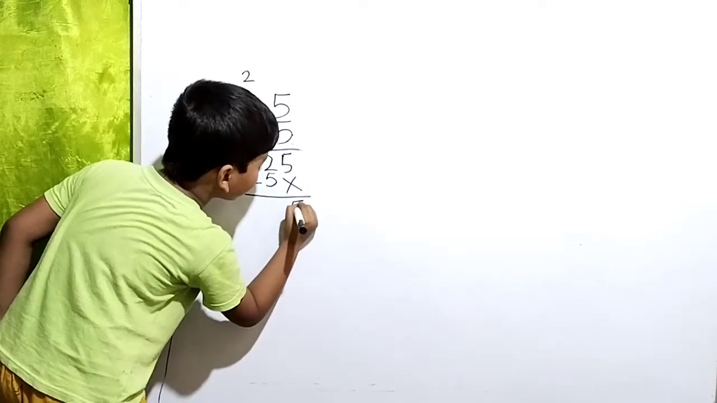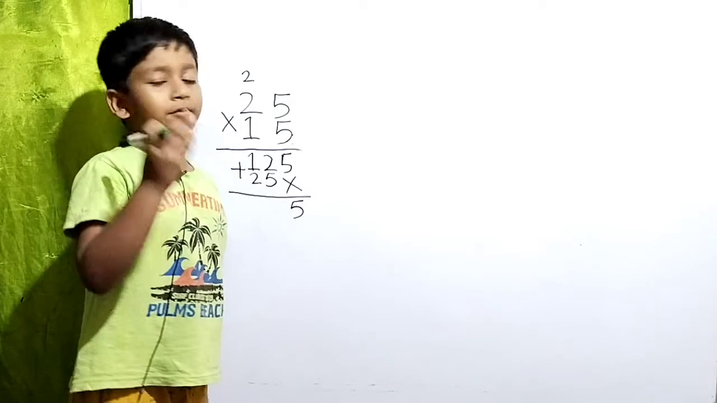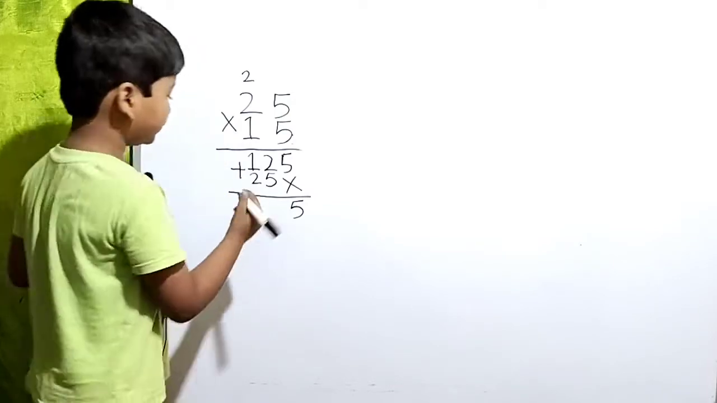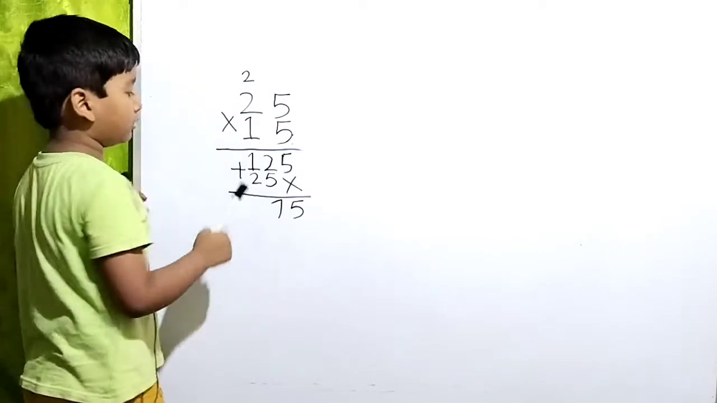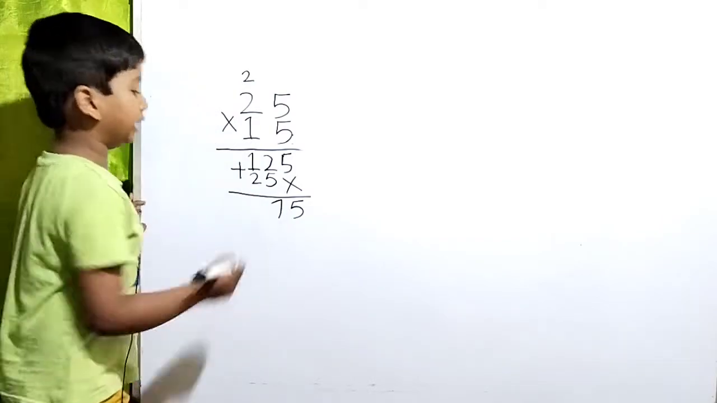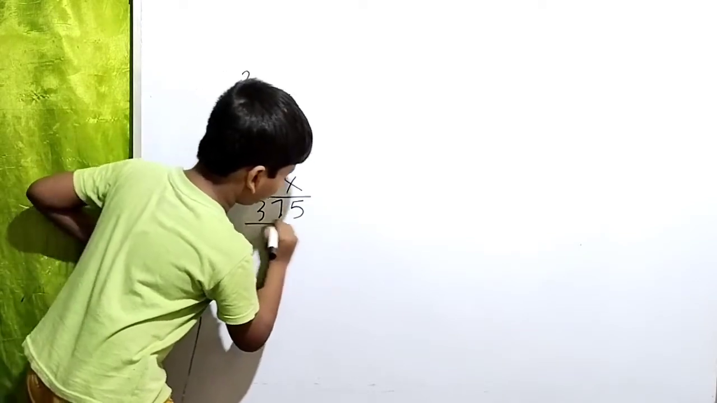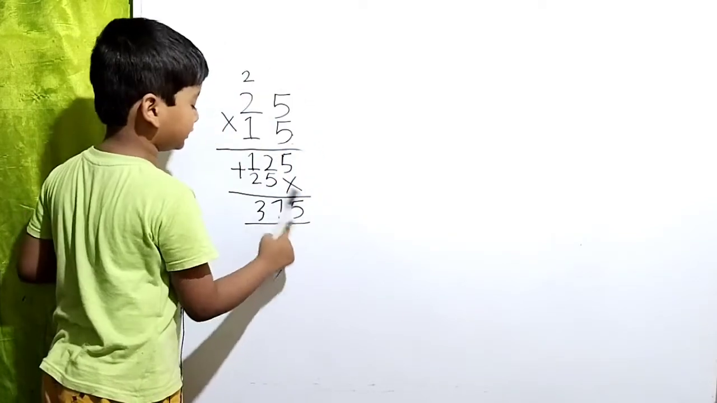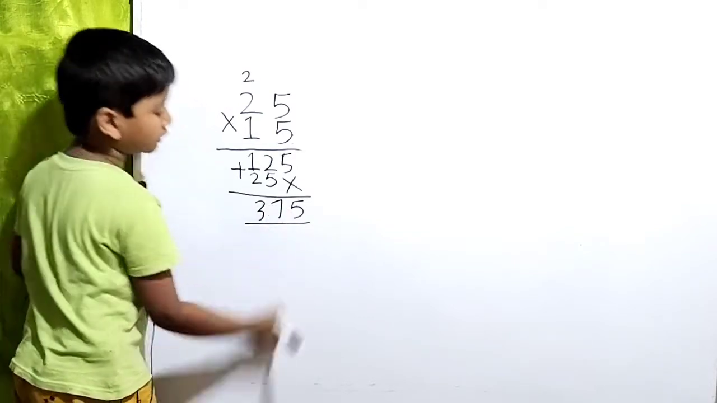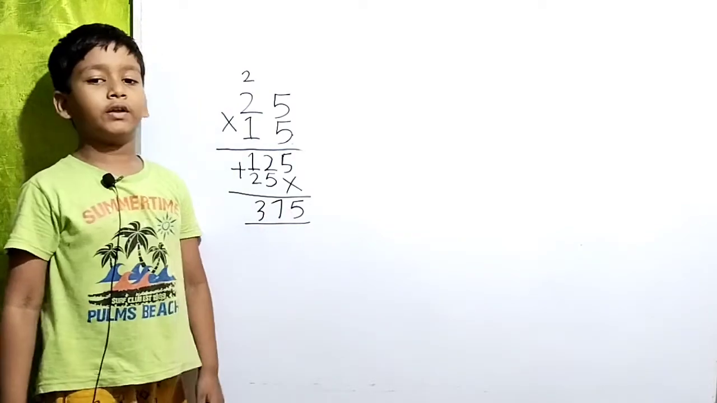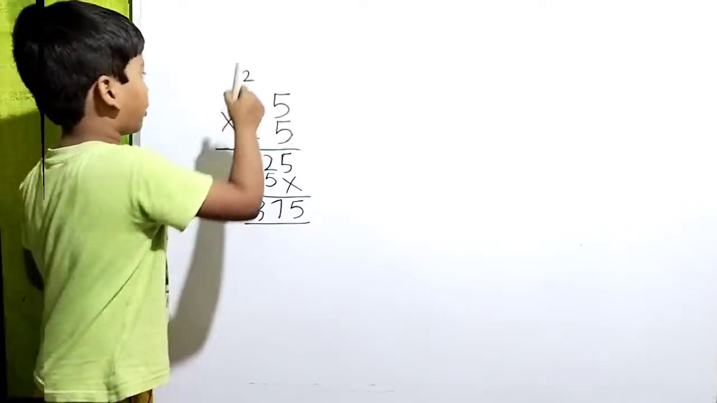So we write here 5 and 2 plus 5 is 5, 6, 7. We write here 7 and then 2 plus 1 is 3. We write here 3. So our multiplication answer is 375. So friends, let's see the next problem.